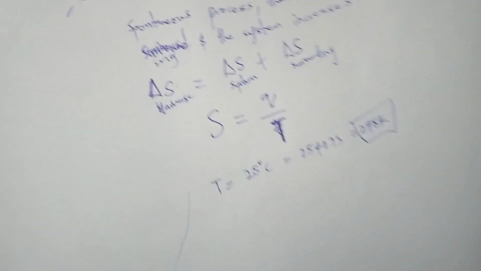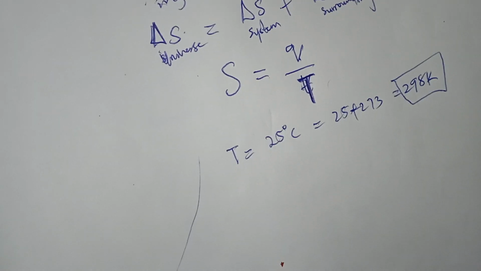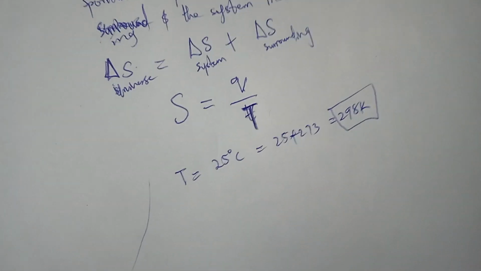This is the standard temperature we use when it's not given, but in most cases it's given.